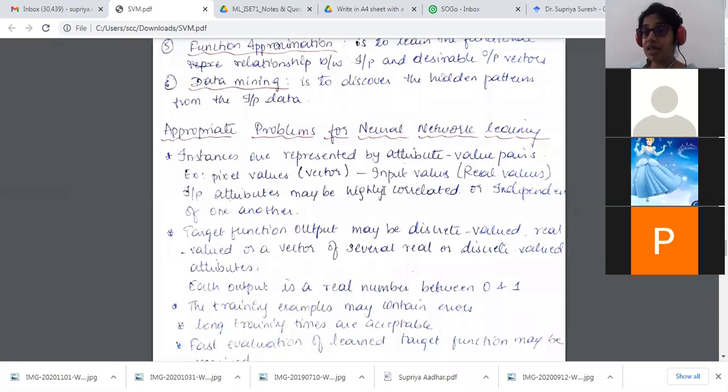And upon the testing, it can perform well. So I can do that. So that is basically what we perform over here. The target function output may be discrete valued, real valued, or a vector with real or discrete valued attributes. It can have anything. It can have a real value also.